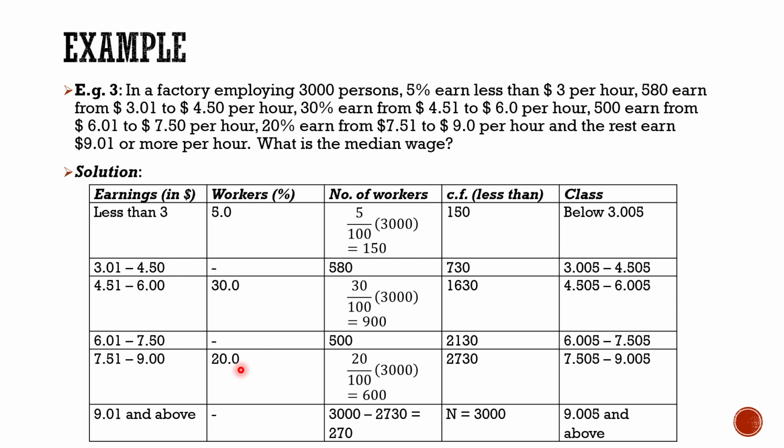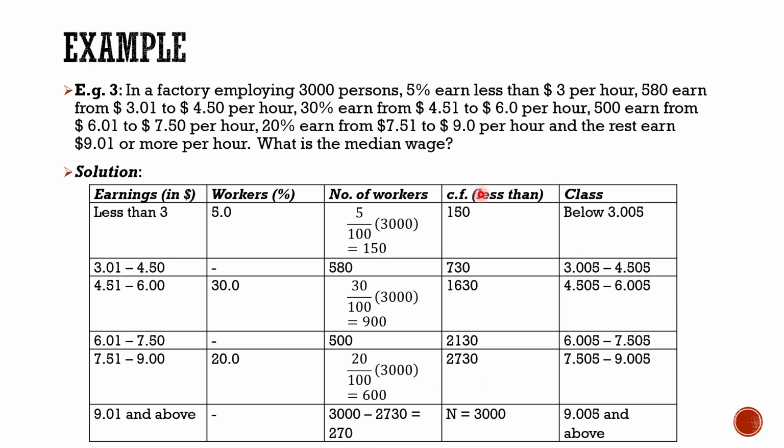For another 20%, that is 600, it is 7.51. And the rest, how you can calculate the rest: add all these and subtract it from 3,000, the total employees. So that is 270. So we have got the number of workers, that is the frequency of these particular earning classes: 150, 580, 900, 500, 600, and 270.